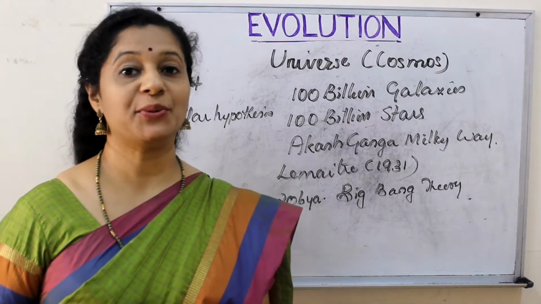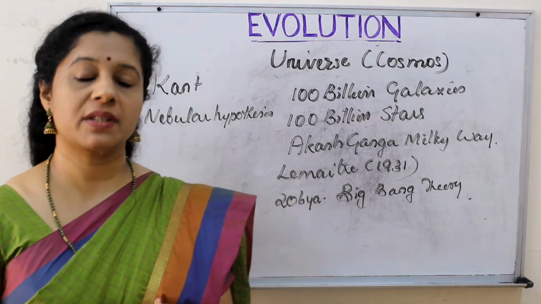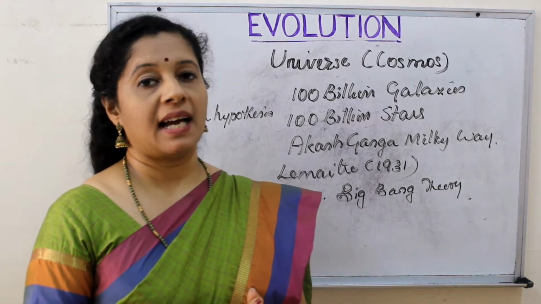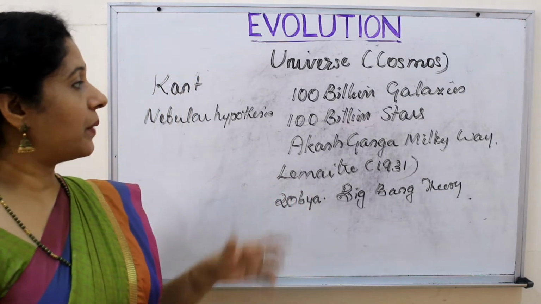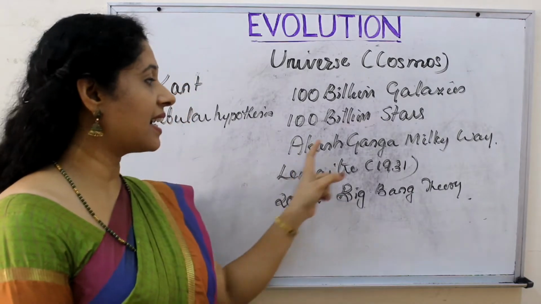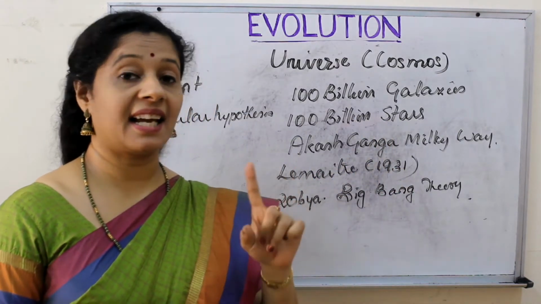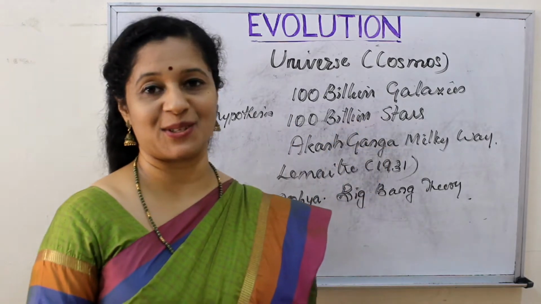What is meant by universe or cosmos? The entire space and matter available was called a universe. And in that universe now we have 100 billion galaxies, and we are in a galaxy called the Akash Ganga or Milky Way. And within each galaxy there are around 100 billion stars also.